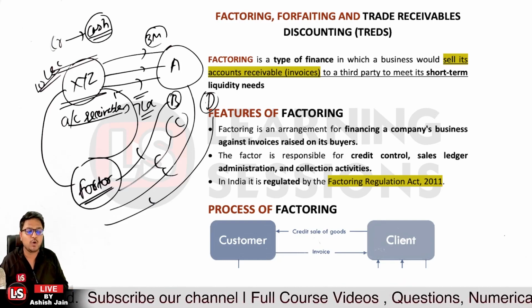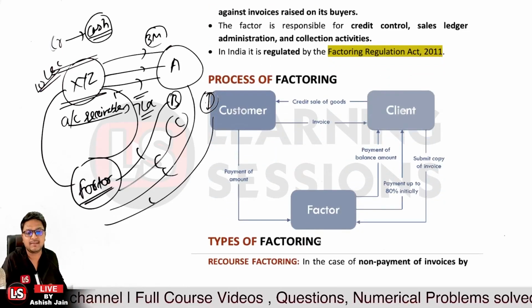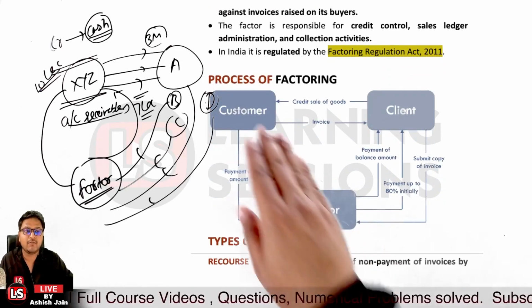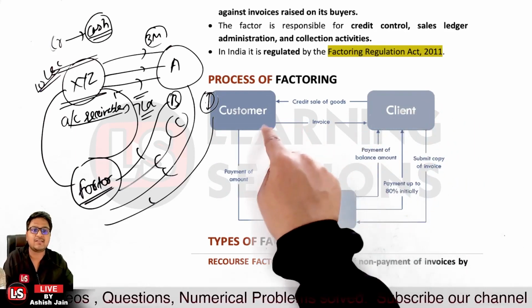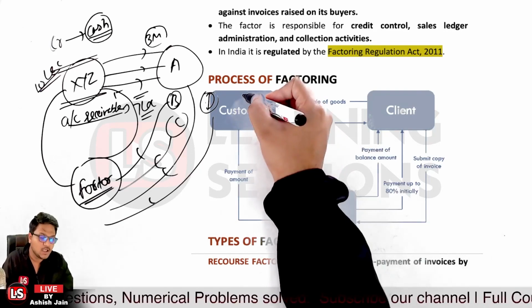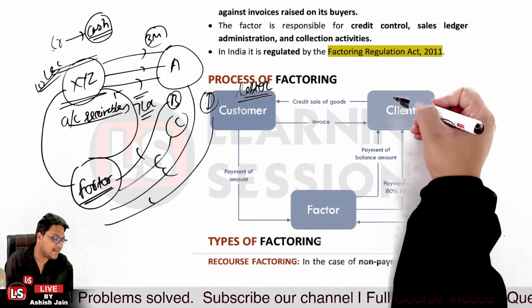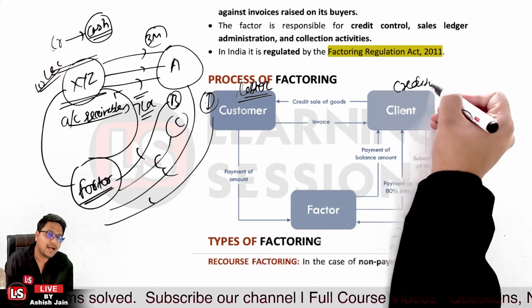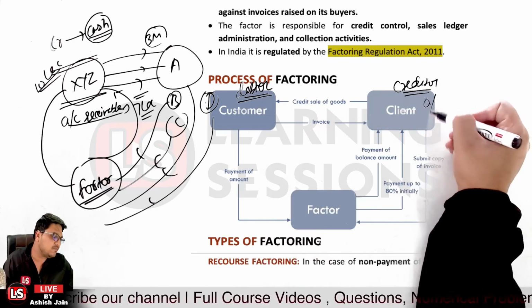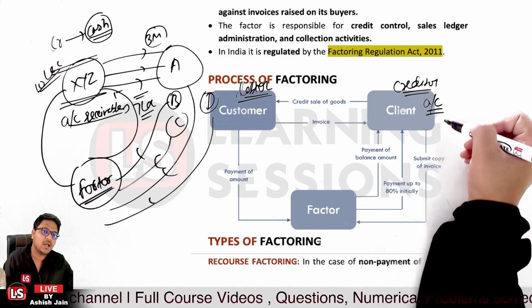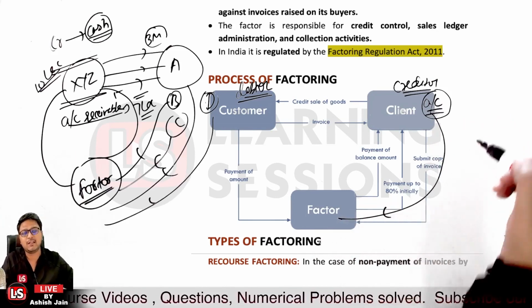Okay, so I've already told you the idea related to it. Now just go through that particular picture and it will make things clearer. Here we have the client who has made the credit sale of the goods to the customers. The customer is a debtor who is yet to pay the amount, and the client is the creditor. Because the sale was on credit, there must be account receivables or trade debtors, and these account receivables will now be assigned to the factor.